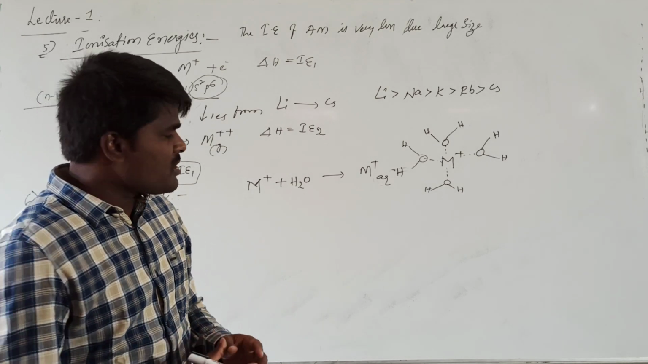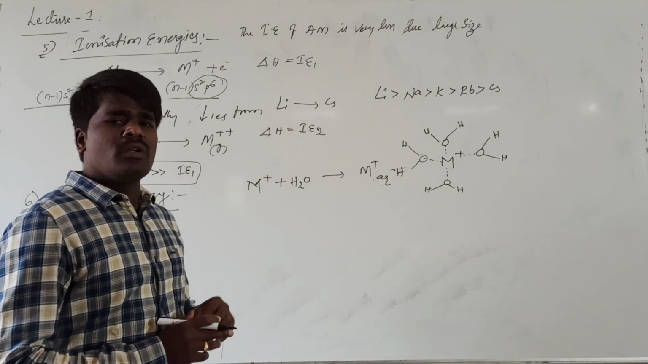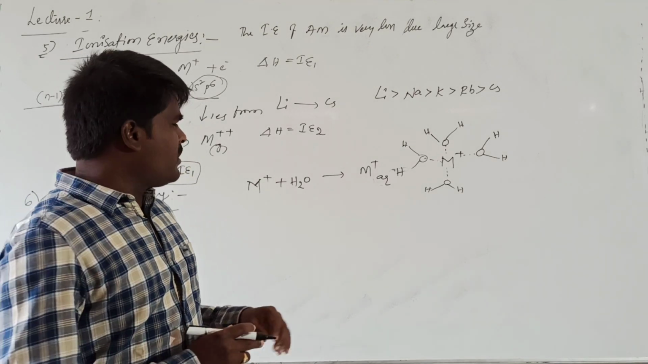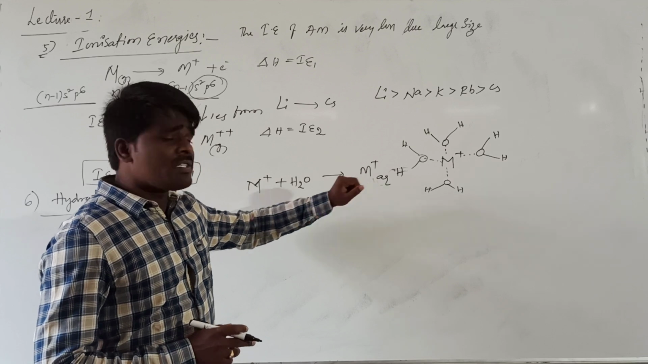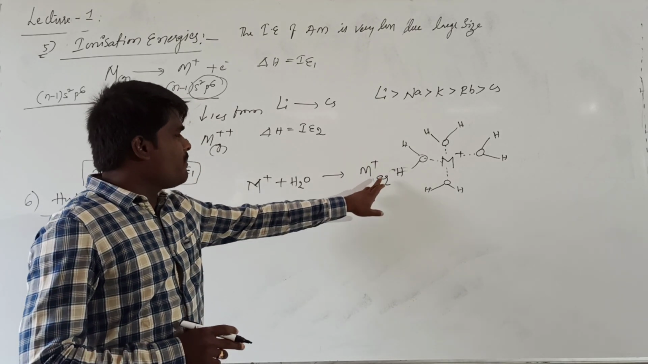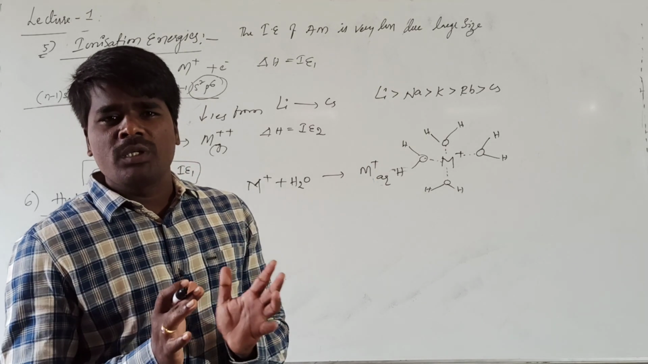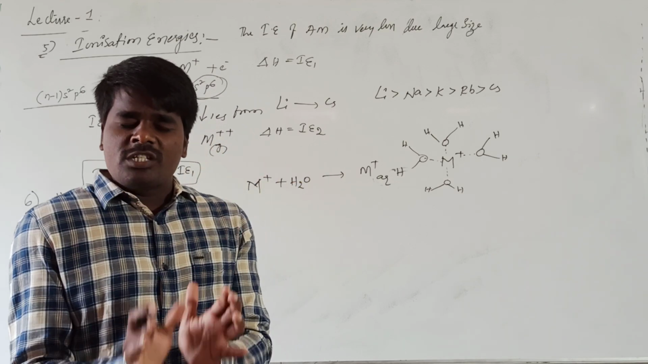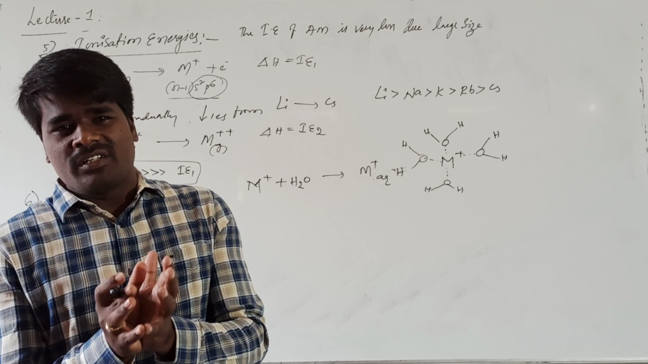It's an exothermic process. During the hydration, whenever you are dropping any compound of first group elements, generally they will form M+ aqueous ions. That means this metal ion will be surrounded by the water molecules. This process will be called hydration, and the energy released during this process will be called hydration energy.